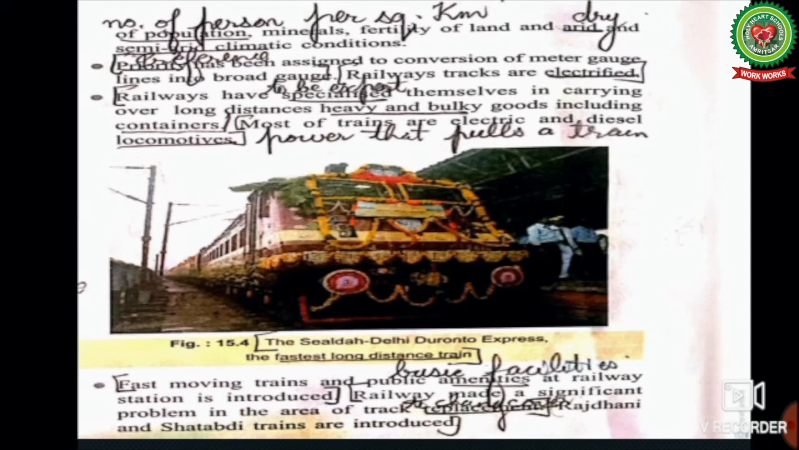Fast moving trains and public amenities, that is basic facilities at railway stations, are introduced. Railways made significant progress in the area of track replacement, that is to change over. Rajdhani and Shatabdi trains are introduced. This is the big achievement of the railways. Now Vande Bharat, the fastest moving train which runs at a speed of about 170 km per hour, has also been introduced in India.